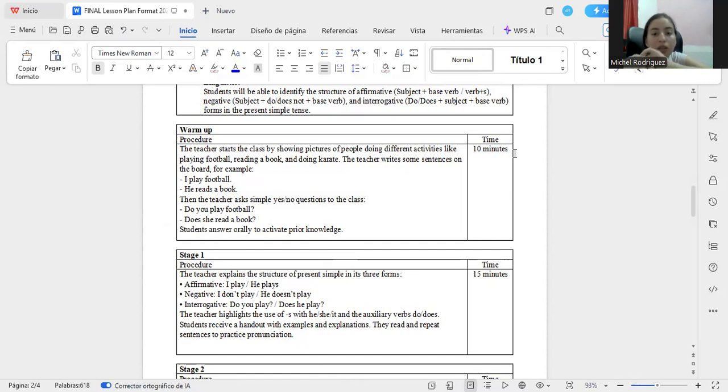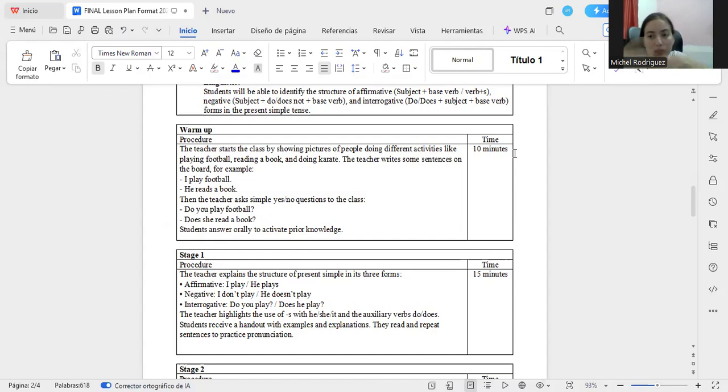So the teacher is going to write some sentences on the board, for example, I play football, he reads a book. So the teacher needs to ask a simple yes or no question to the class. So do you play football or does she read a book? So the student needs to answer the question.